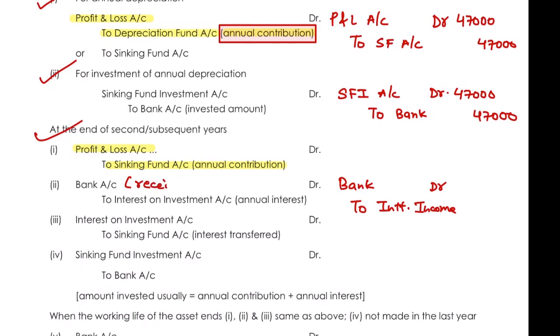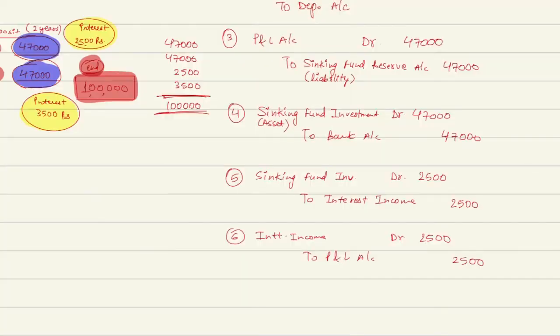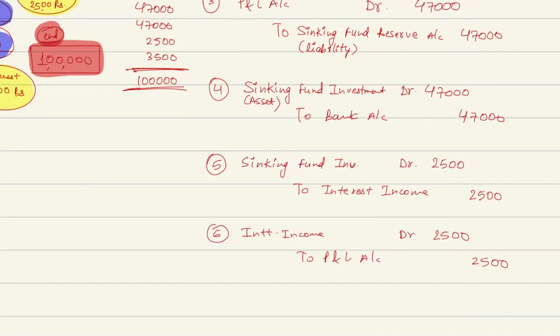That is the assumption. In my explanation, the interest income here was due, that is, it was accrued. Here we have accrued the interest, and here it is actually received.